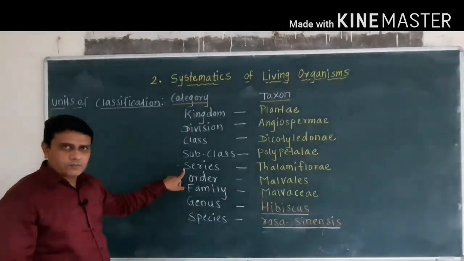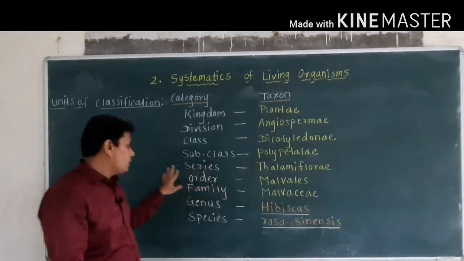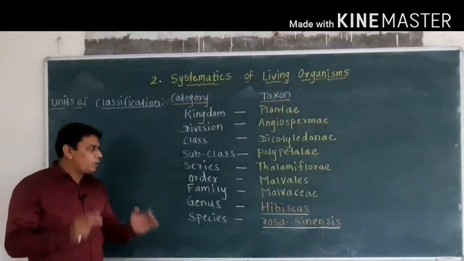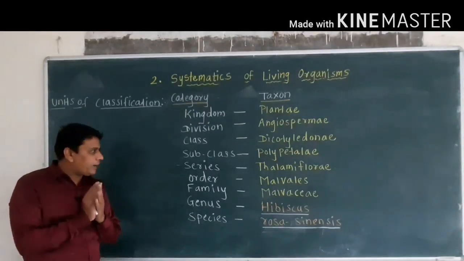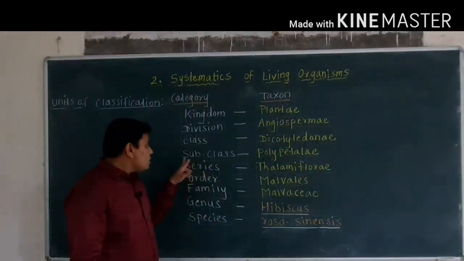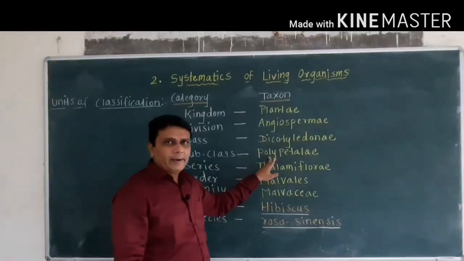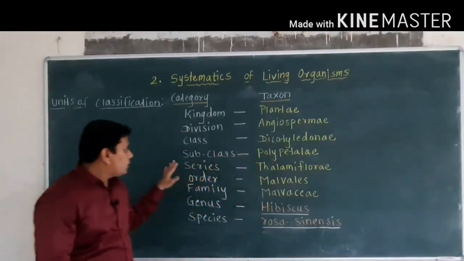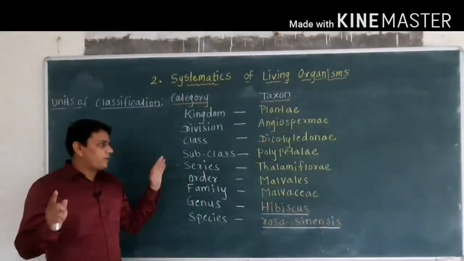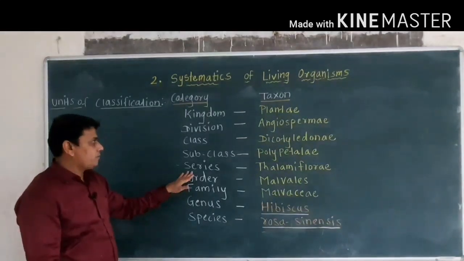Then series. Series in China rose is Thalamiflorae. So series is a group of closely related orders. Then subclass. Subclass is Polypetalae. Subclass is a unit of classification which shows presence of closely related series.